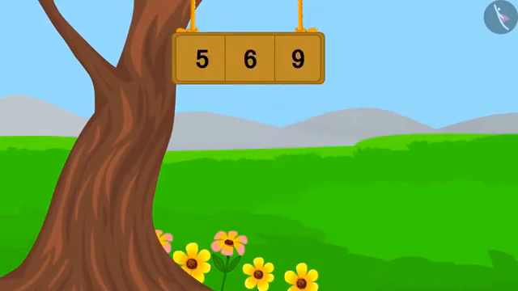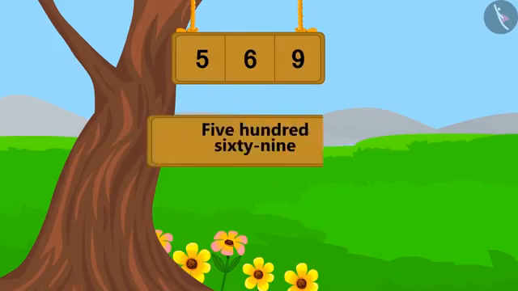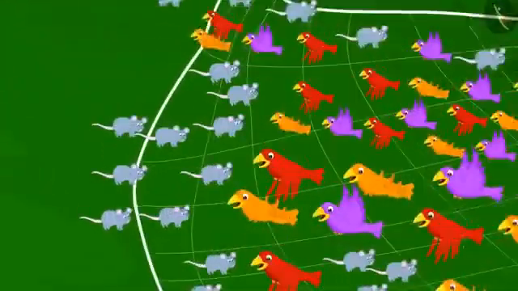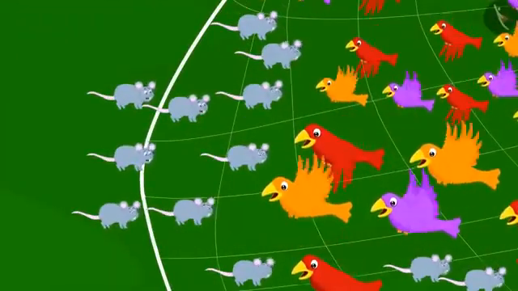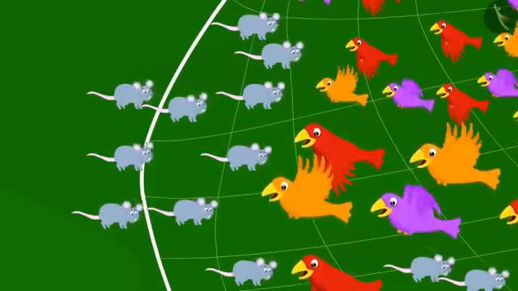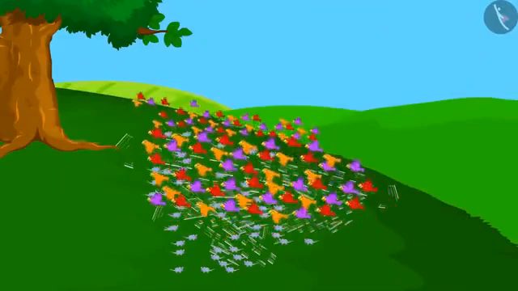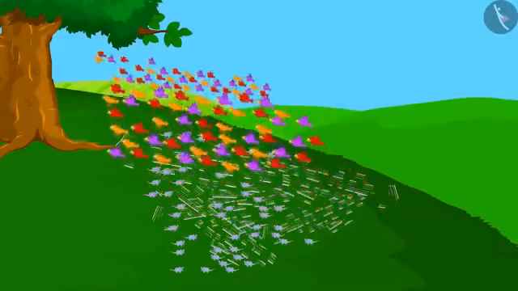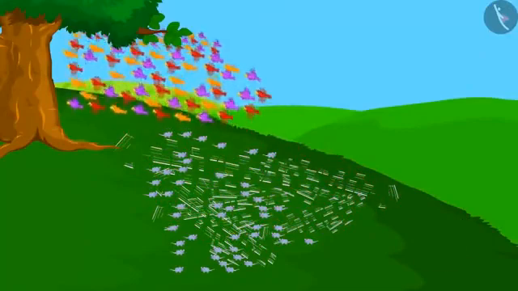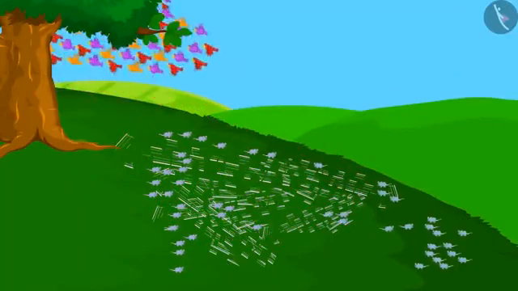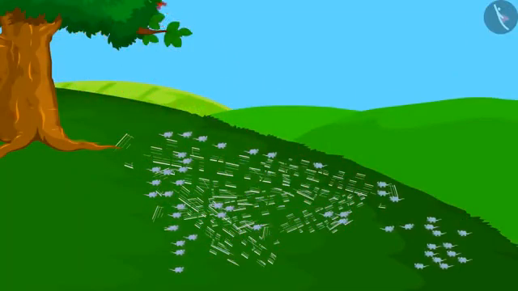Now we will write this number as a number name. 569. This was so easy, isn't it? 569 rats got together and cut the net. The birds thanked them and happily flew to their home. So children, you saw that there is a lot of strength in unity.